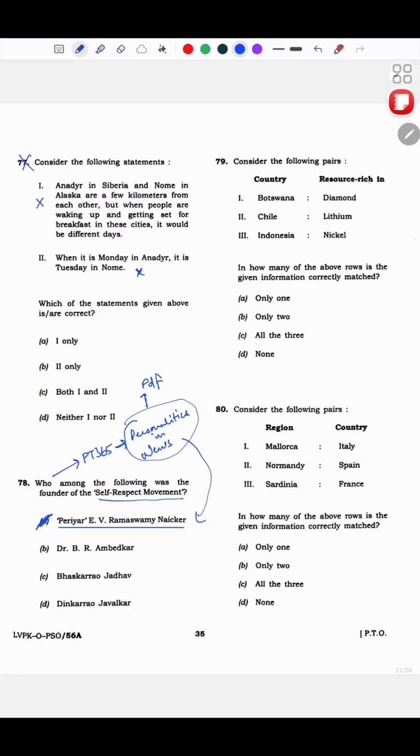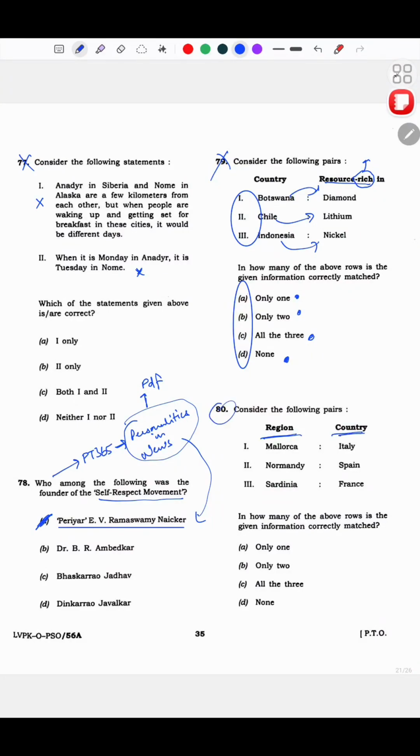Then 79. Country resource rich in what? Botswana, diamonds. Botswana is where, I mean, you should know that. Chile, lithium. Indonesia, nickel. See, इसको आप कर सकते हो by some logic, but the problem is the options. Only 1, 2, all the 3, and none. The options make this question very tough. And it says resource rich, so you have to know whether it is resource rich or resources are just available. So this again I left. This again I left.